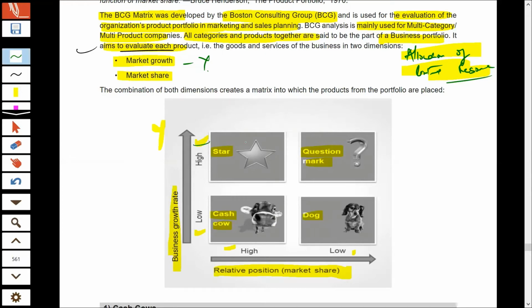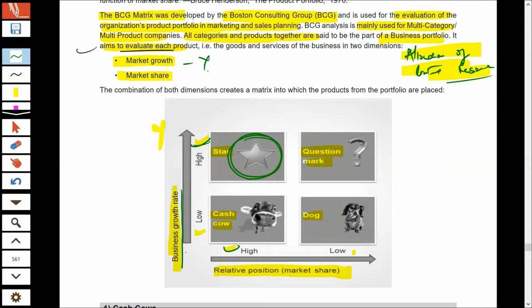Stars are that kind of product or business in your portfolio wherein you have a high business growth rate and also a high relative market share. Business growth rate is nothing but the growth rate in the market. That means if the products of the industry in which you are operating have high demand, consumers are buying them, then your industry is growing, the industry is in a growth phase.